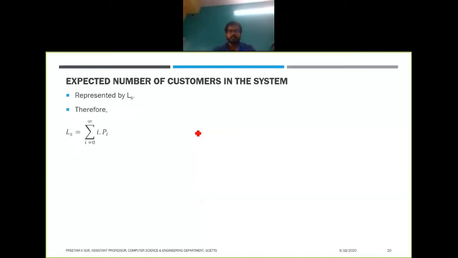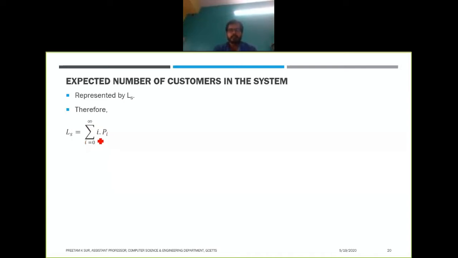Ls is nothing but the expected number of customers in the system. It is defined by the summation of i into pi, where pi is the probability that i persons are in the system, from i equals 0 to infinity, because this is an infinite length queue.